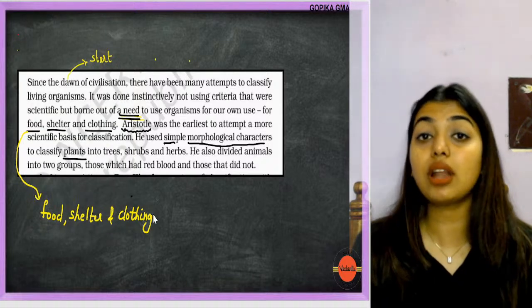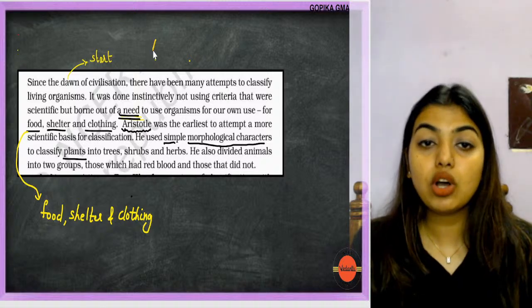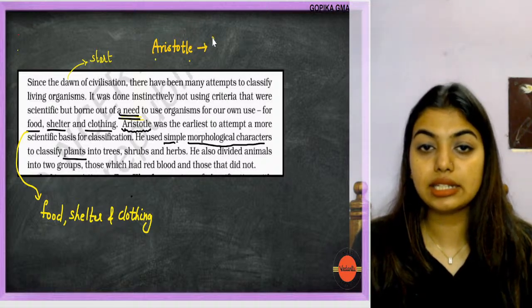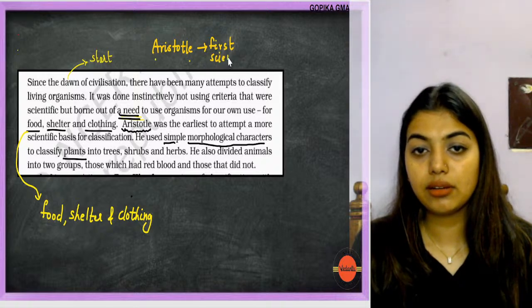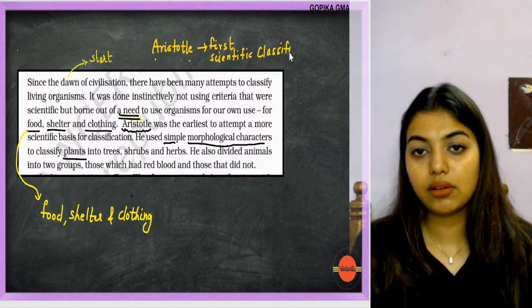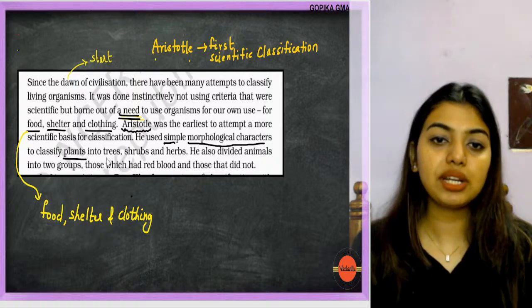So the first ever classification brought about was by Aristotle. Okay, Aristotle brought about the first scientific classification. Clear? Okay, first scientific classification.